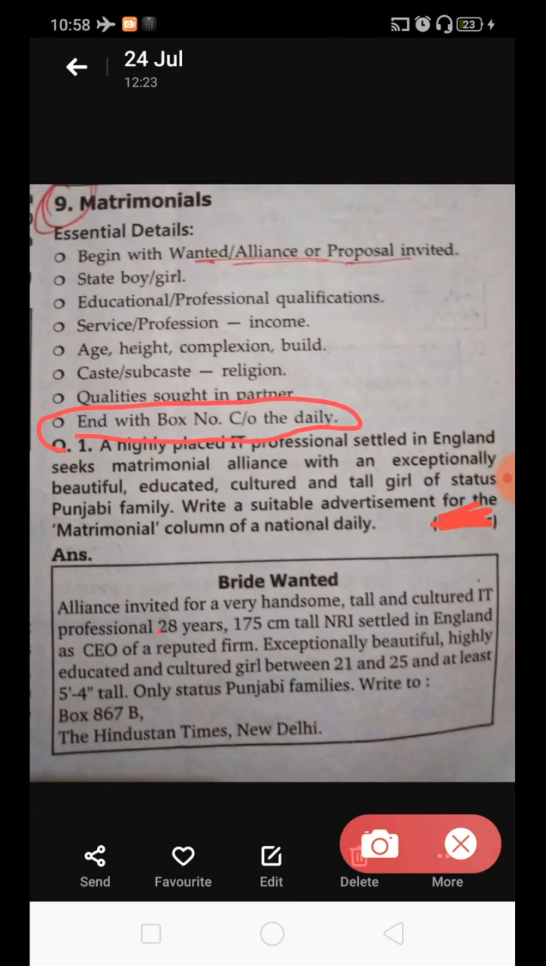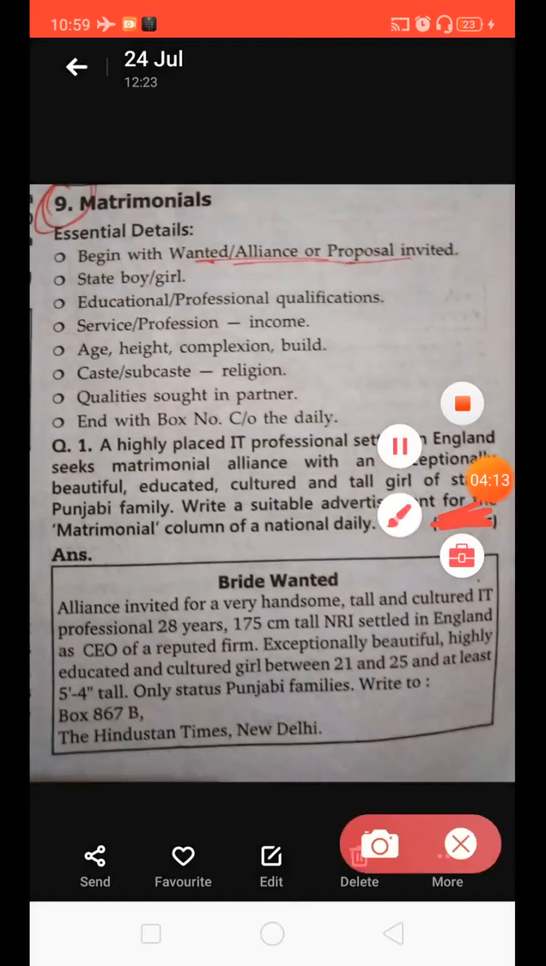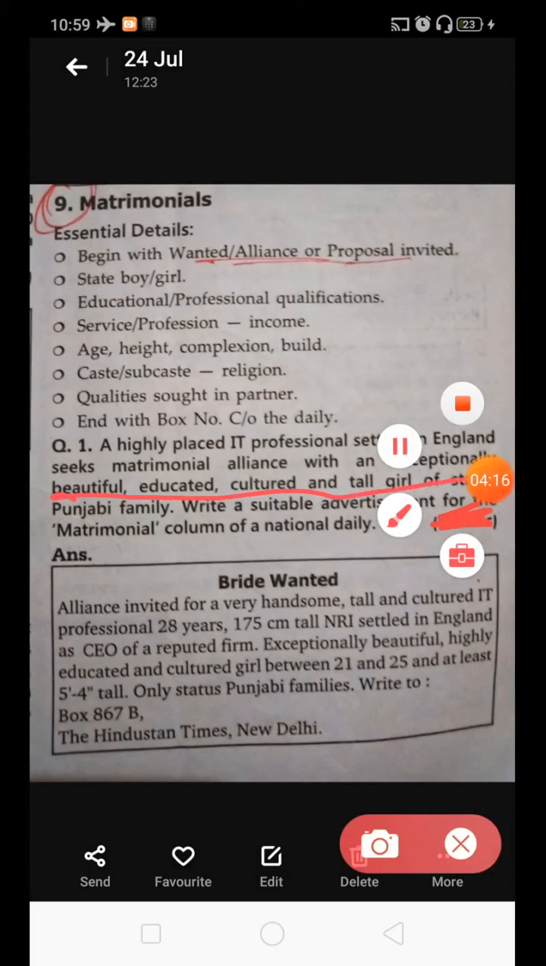Now let's see the example. A highly placed IT professional settled in England seeks matrimonial alliance with an exceptionally beautiful, educated, cultured and tall girl of status, Punjabi family. Write a suitable advertisement for the matrimonial column of a national daily. See, half of the details are already given in the question itself. Because who is asking? We are looking for a girl, so a girl is the bride, and the bridegroom is giving this ad for a bride.